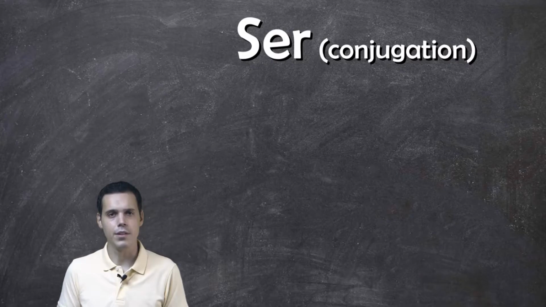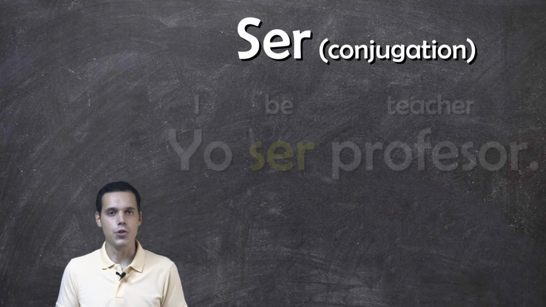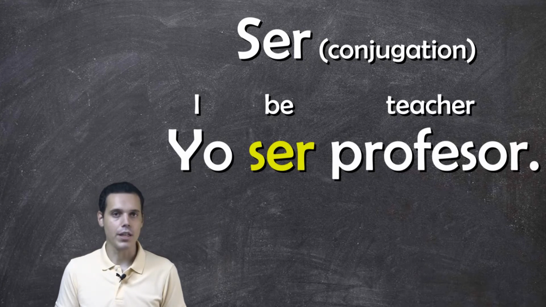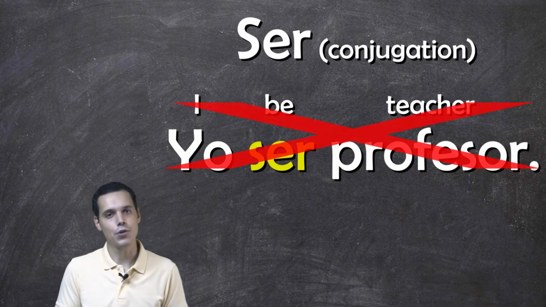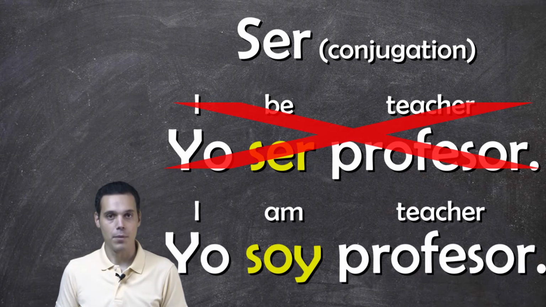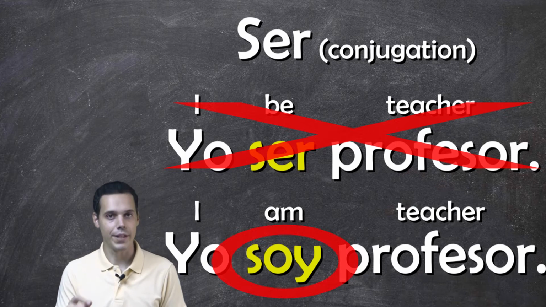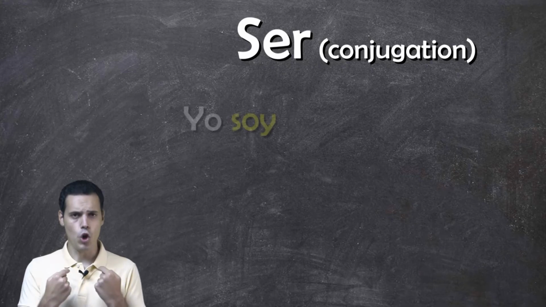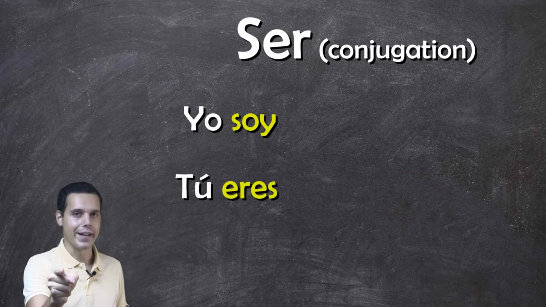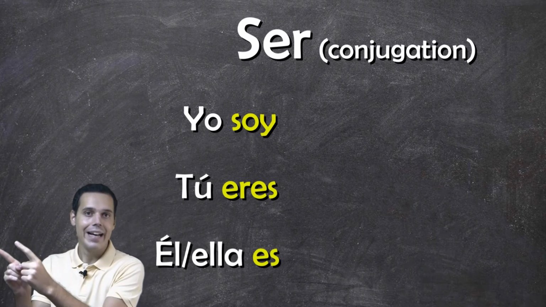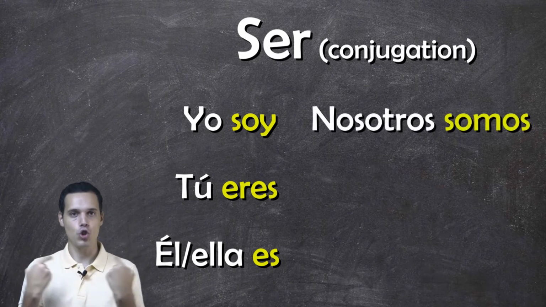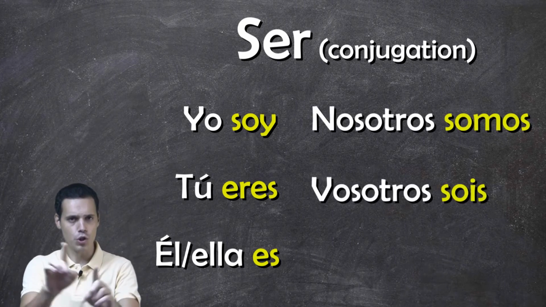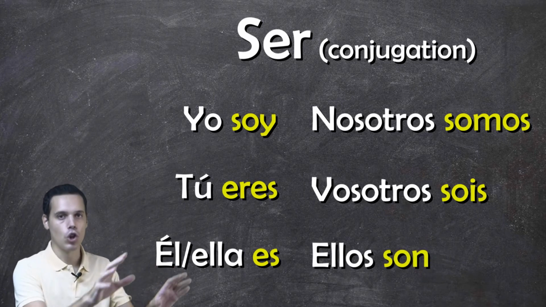So, let's check what's the form of the verb ser. If I want to say I am a teacher, I cannot say yo ser profesor. I have to say yo soy profesor, because soy is the form of the verb ser when it's used with I. So, the complete conjugation of the verb ser is yo soy, tú eres, él, ella es, nosotros somos, vosotros sois, ellos son.